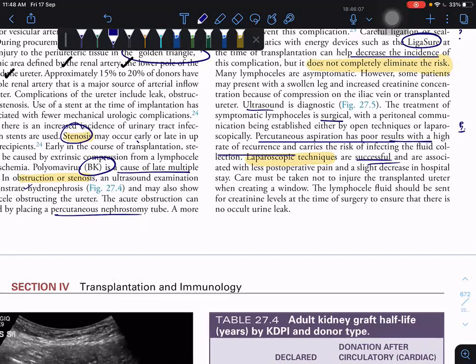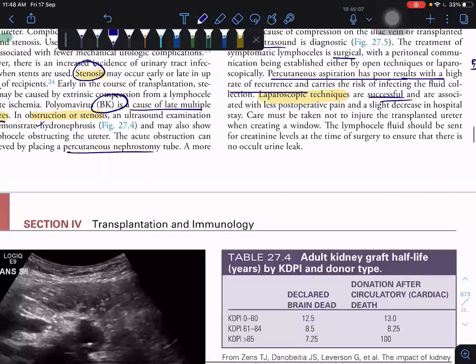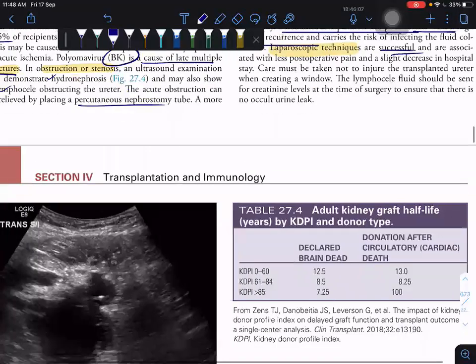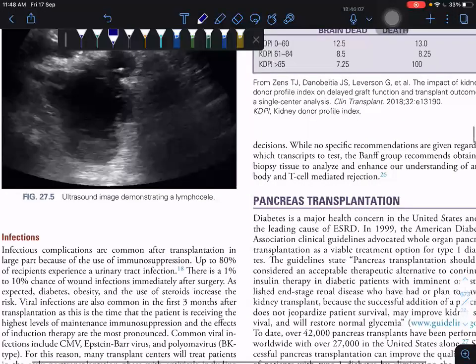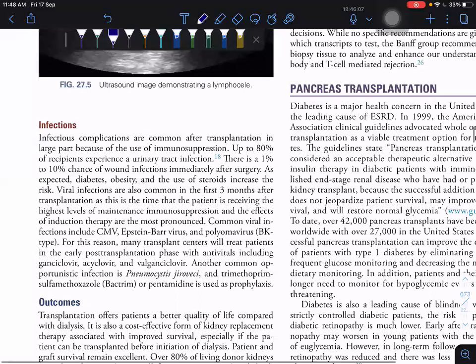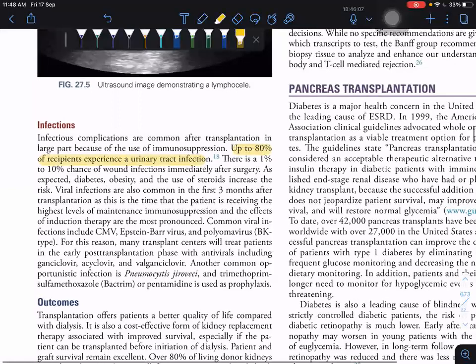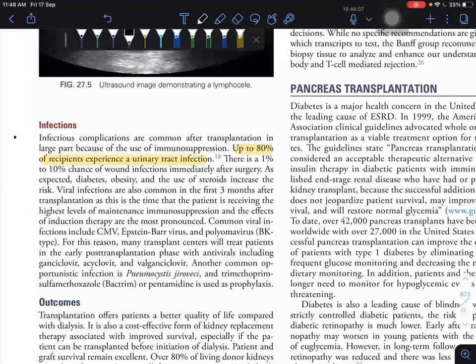Coming to infection. Up to 80% of recipients experience a UTI. So see here you can find our answer.